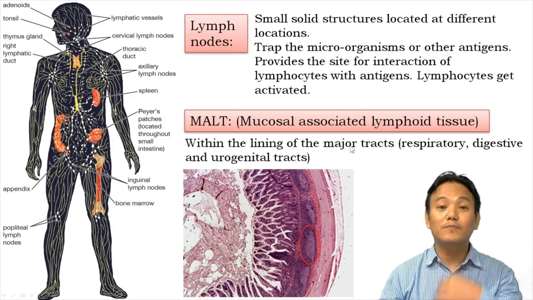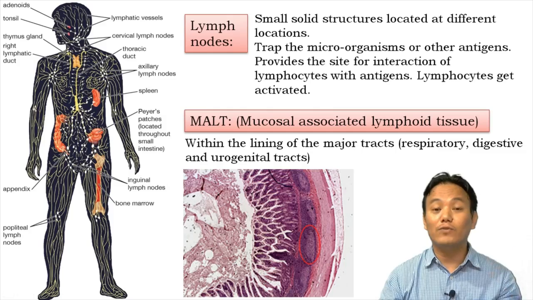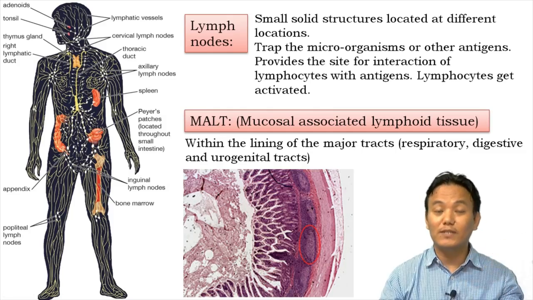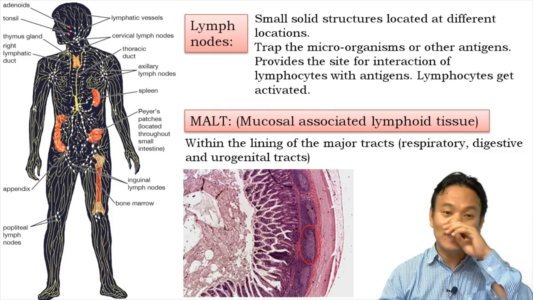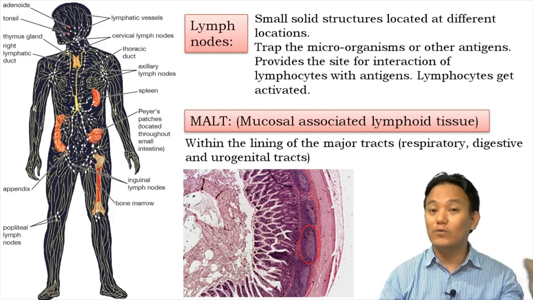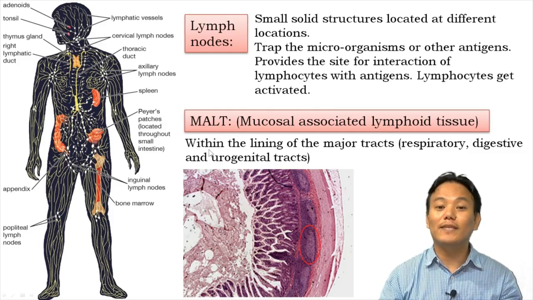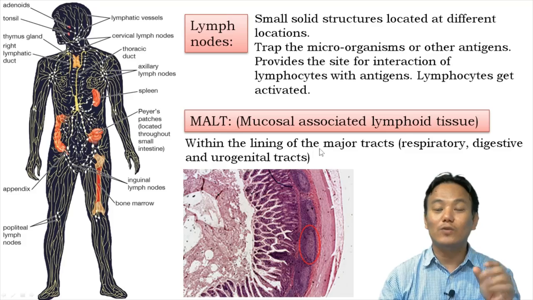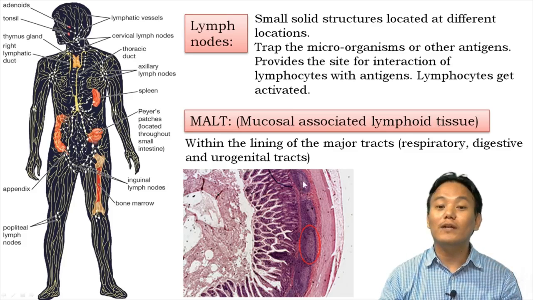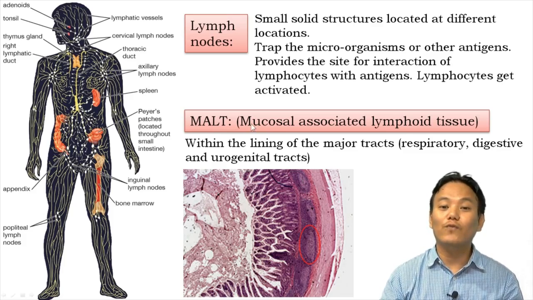Because our respiratory tract, our digestive tract, our urogenital tracts are all exposed to foreign pathogens present in the outside environment, right? So since they are exposed to the outside environment, they constantly come in contact with those pathogens. So therefore, a defense mechanism should be ready over there as well, right? So therefore, we have those mucosal associated lymphoid tissues.